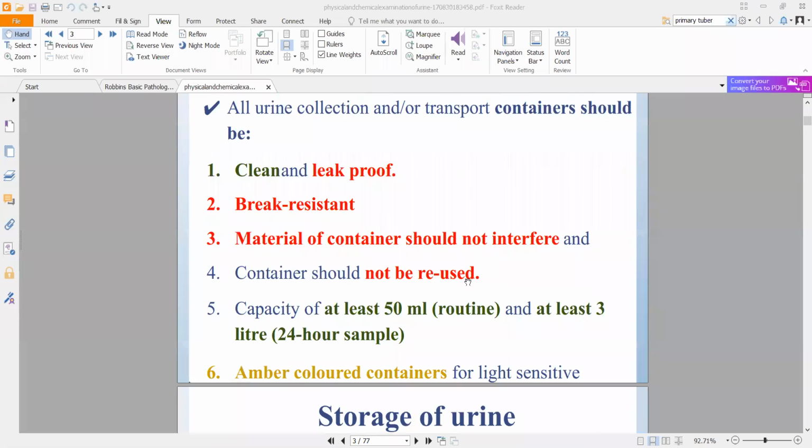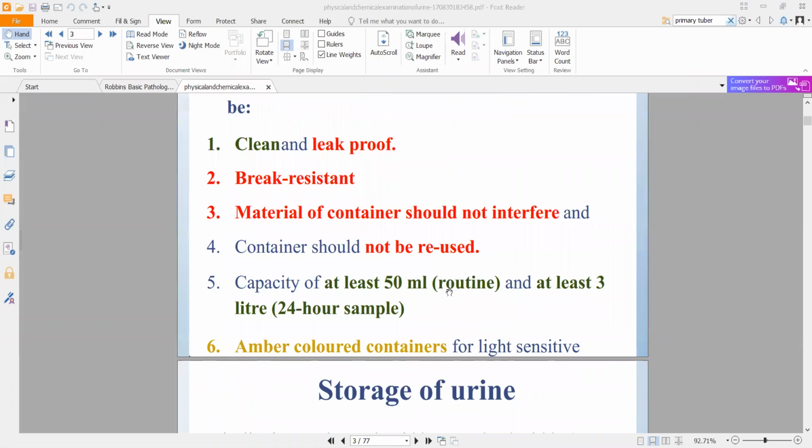Now the container should not be reused. That is another thing. If you are using it for one patient, it should be use and throw, as the name suggests. Another thing, the capacity in general should be around 50 ml, and 3 liters for a 24-hour sample. So for a 24-hour sample you will collect a lot of urine. So in that case, you need a bigger urine bag.